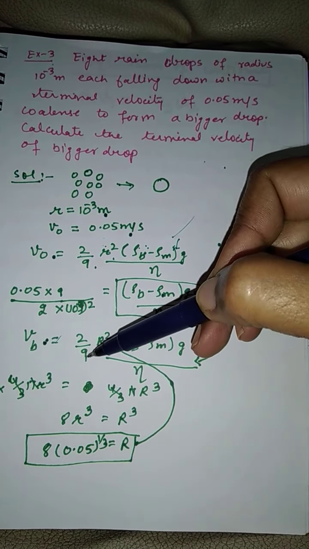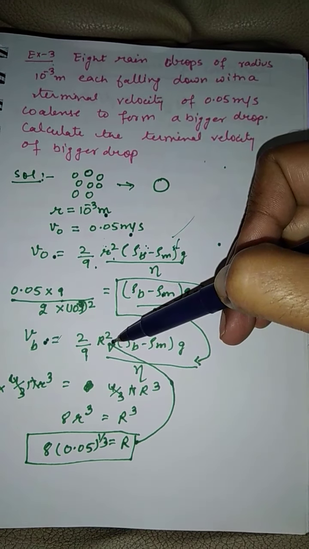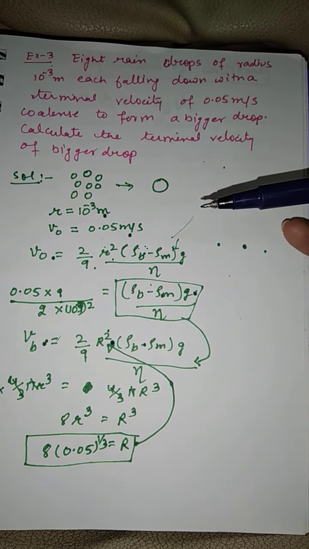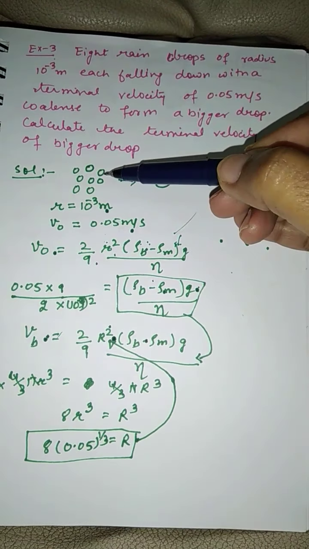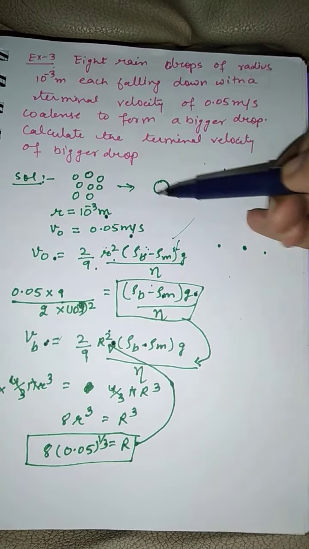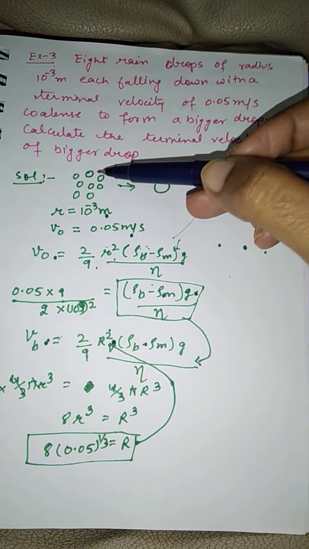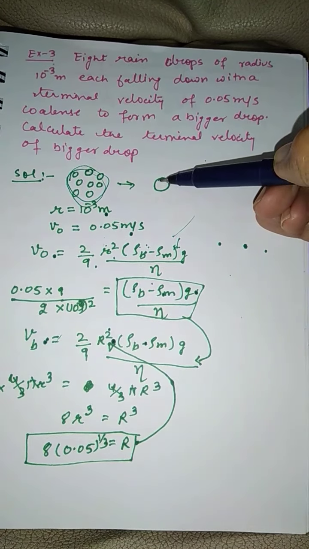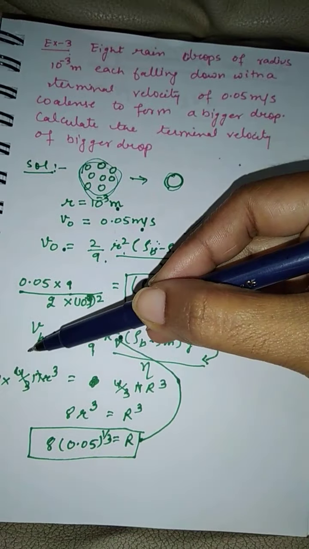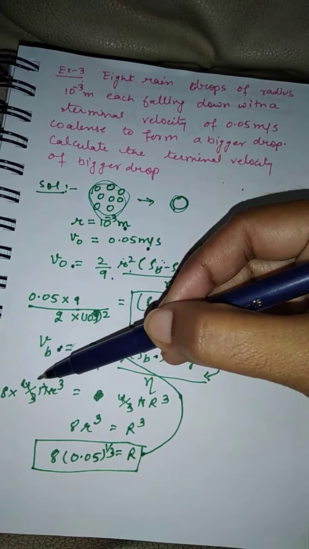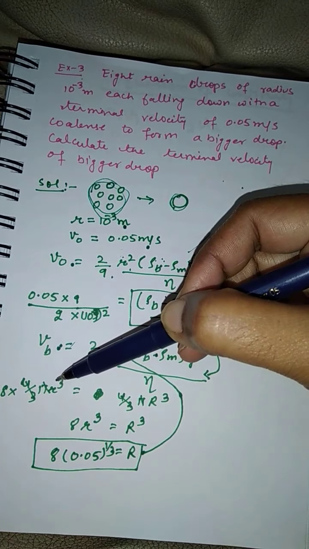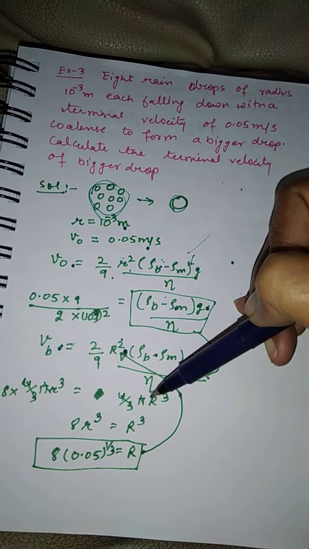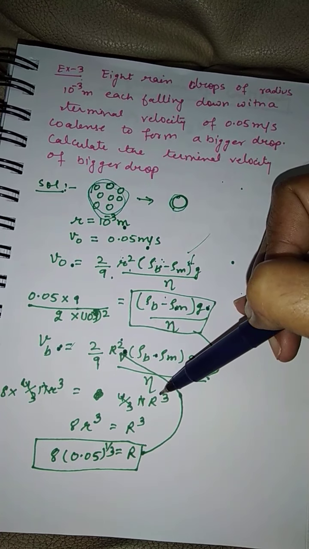Now we have to calculate the terminal velocity of the bigger raindrop. Formula will be same, 2 by 9, but radius of the big raindrop and then this constant. Now how do I find the radius of the bigger drop? All we know is that when these 8 drops combine together, they will form one big raindrop. Because they are filled with water, volume of this should be equal to volume of this. So 8 times the volume of small drop, which is spherical, 4 by 3 pi r cube, should be equal to the volume of water in the bigger drop, that is 4 by 3 pi R cube, where capital R is the radius of bigger drop.